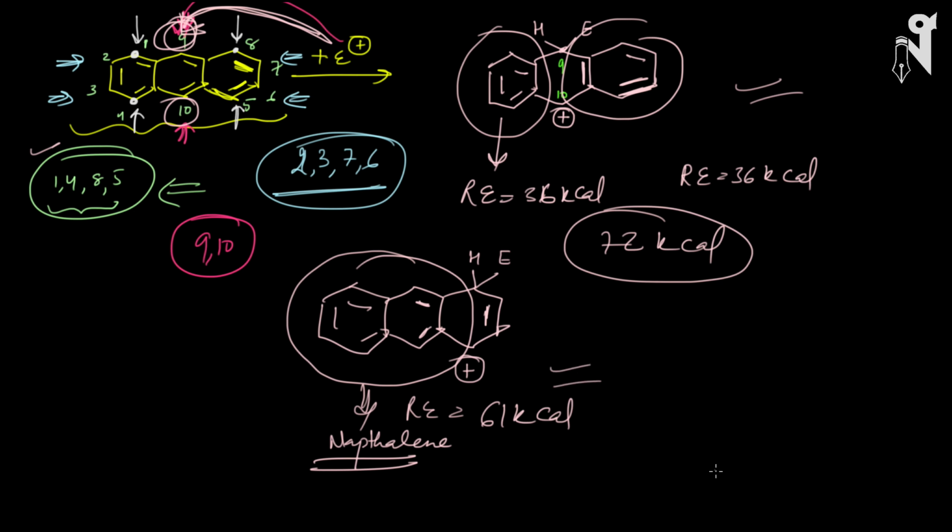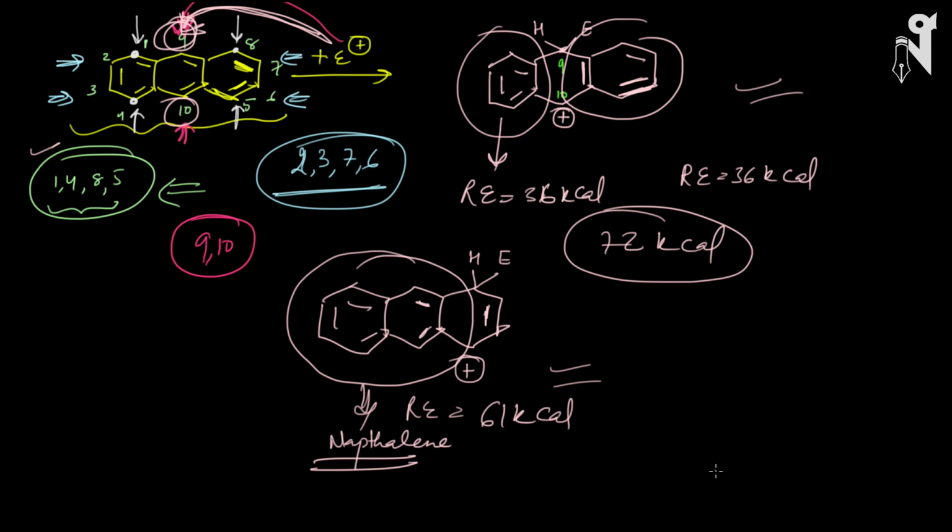So any species which attacks such fused rings will always attack the inner ring. Let's say I have a chain where multiple benzene rings are there, the electrophile will preferably attack the innermost ring, so that your fused system can become an isolated system.